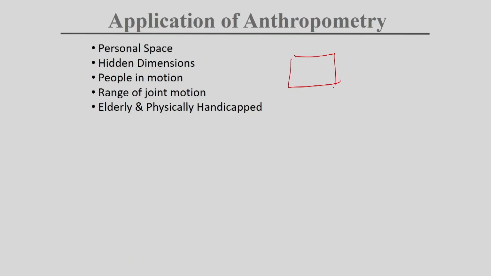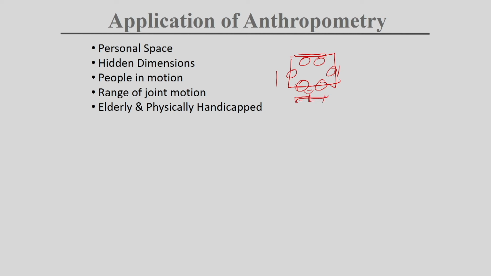Hidden dimension, for example, when you have a table of 6 persons, 2 persons, 2 persons, 1, 1, then when we are sitting, we have some space in between. So, we have a certain space like this, which is called hidden dimension. When we are designing a table or something, we can't only consider the hip breadth of the person and 2 persons of the hip breadth.